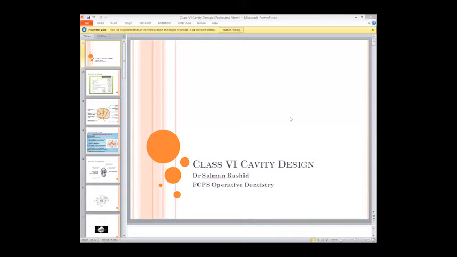What was that material which is a material of choice for the class 5 caries lesion or the class 4 caries lesion? And why is that so? Okay, I know this is amalgam, but what is basically the reason, high stress area?